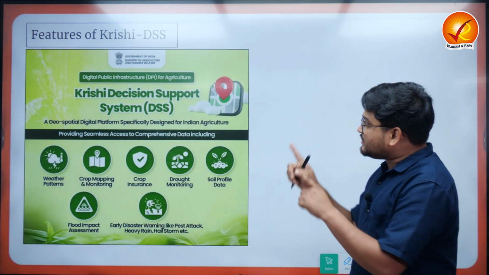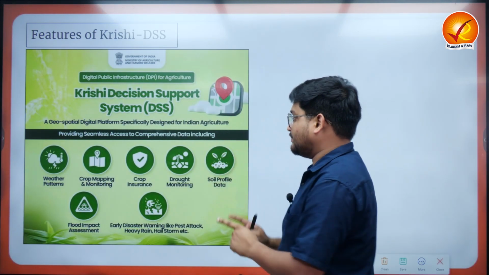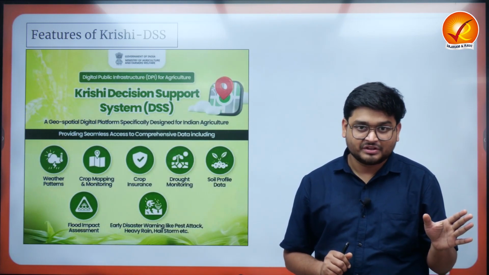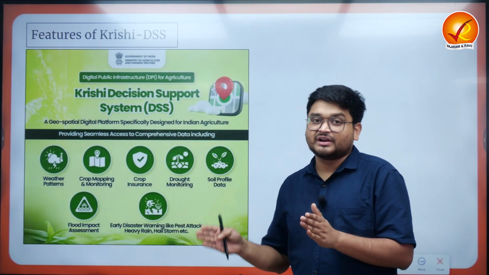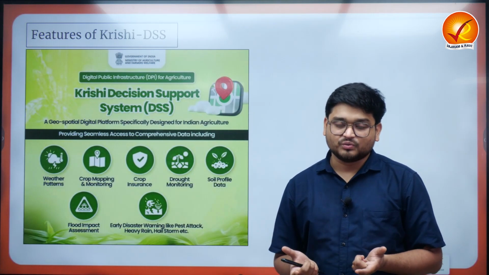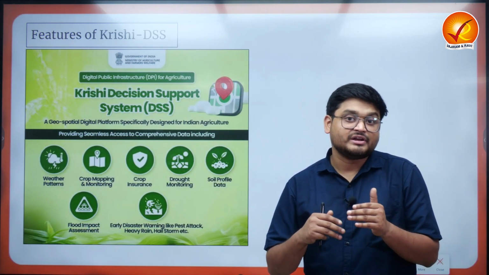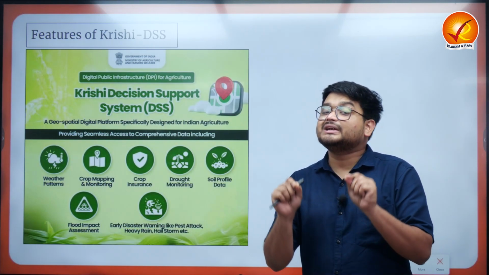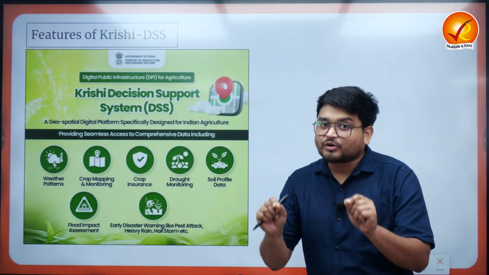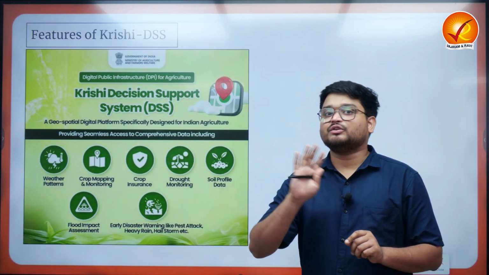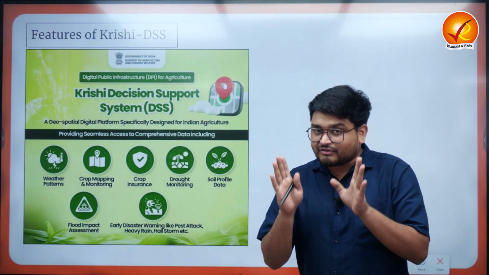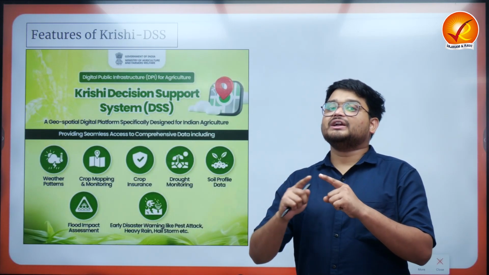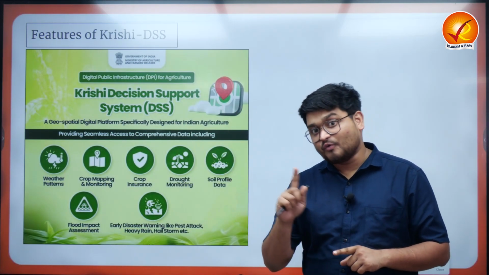And here, this Krishi Decision Support System will be using various technologies such as GPS, GIS, remote sensing, and radars, where the Government of India is trying to give the farmers a particular platform where they can have complete crop insurance and complete information related to the various crops that they are trying to cultivate. Apart from this, the farmers will also be made aware of using this technology to better improve the productivity of their farms over a period of time.